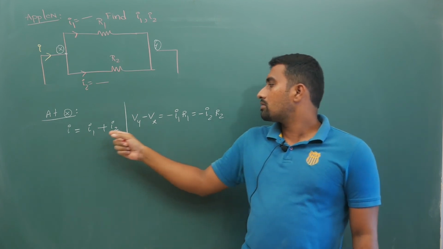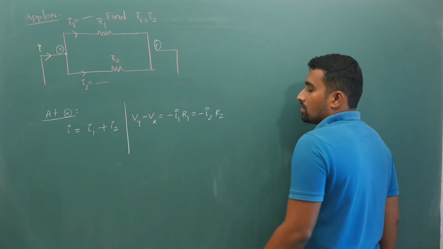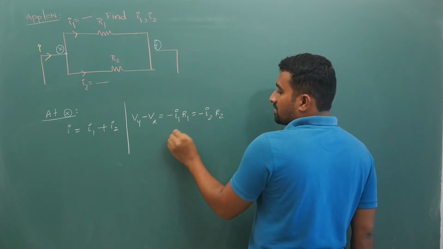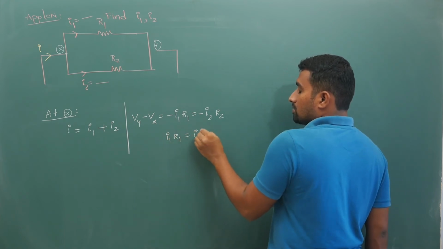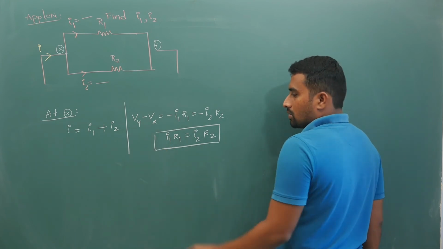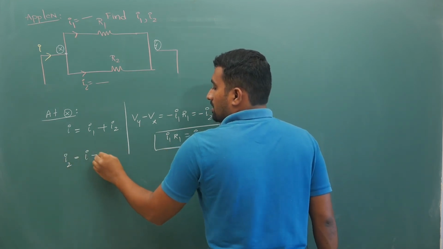Now take this I equal to I1 plus I2 and substitute it here. From here your potential difference is equal, so I1 R1 is equal to I2 R2. So I2 can be written as I minus I1.